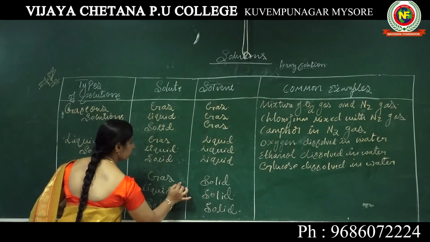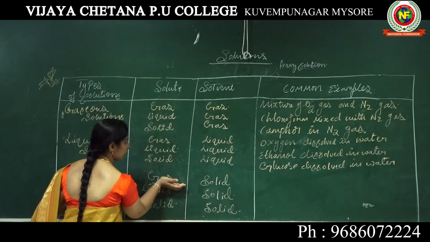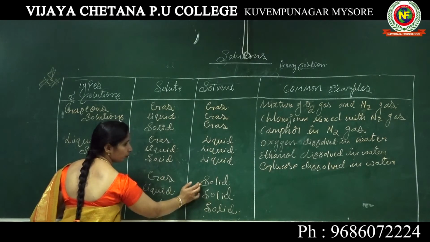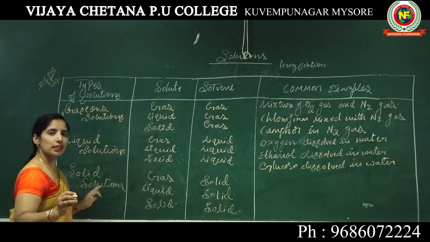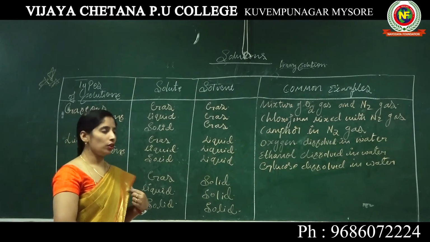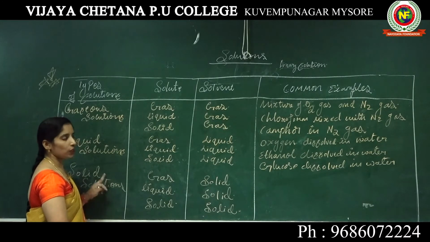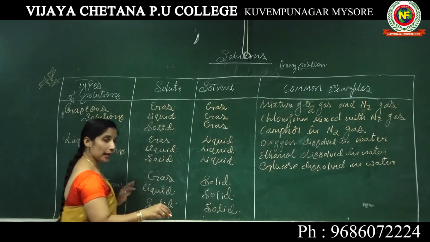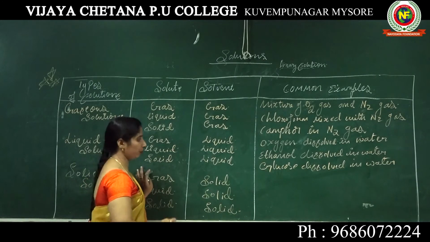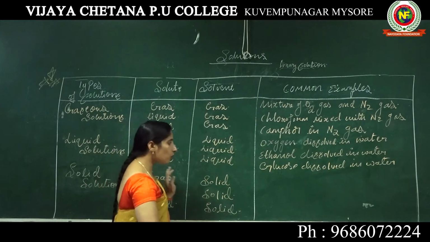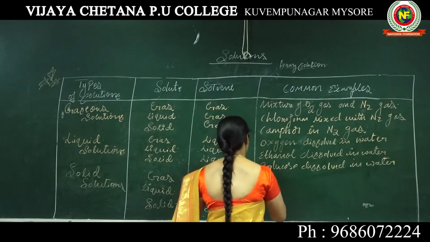Now the example for gas in a solid means the presence of gas in the solid phase. It is one of the types under solid solution. Gas in solid means what?